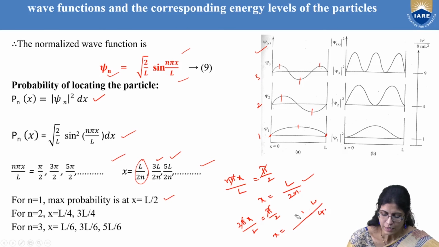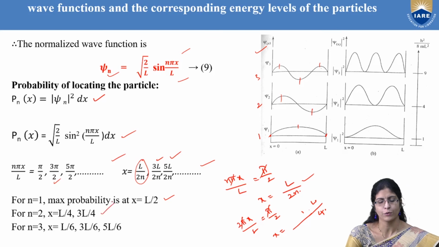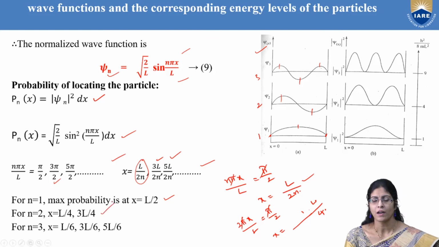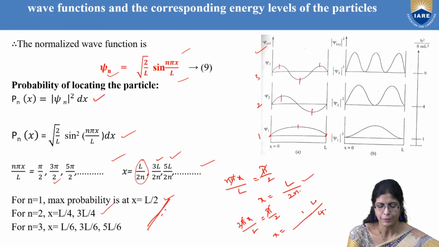So the same way, if you take x is equal to 2 for the next value, you get 3L by 4. You can just do it with simple algebra. So what does this really help you to understand?